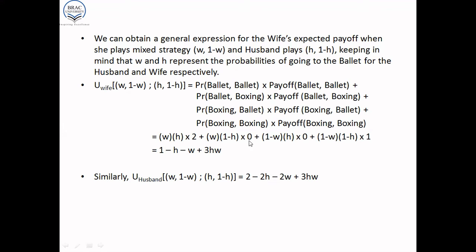And when we plug in all the values and simplify, we get 1 minus H minus W plus 3HW. Similarly, the expected payoff of the husband when the wife plays W, 1 minus W and the husband plays H, 1 minus H is 2 minus 2H minus 2W plus 3HW, right? So you should be able to obtain this expression on your own.